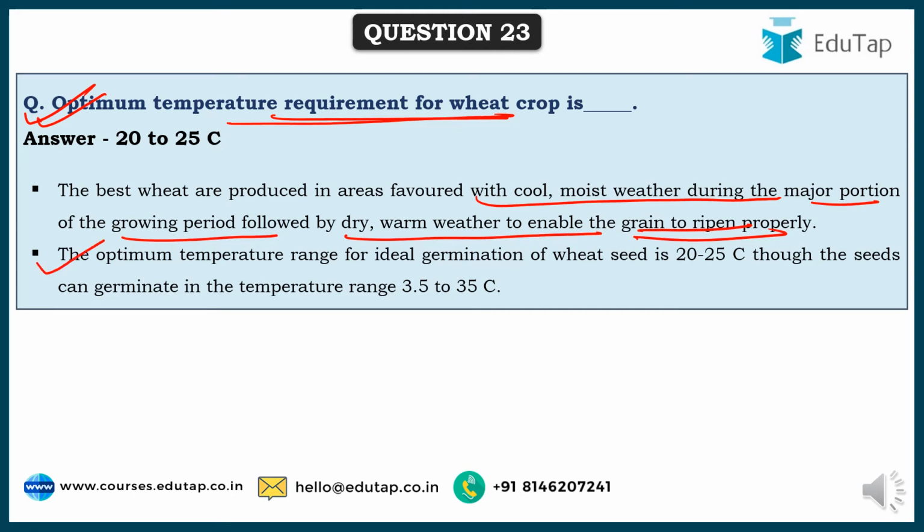And the optimum temperature range for ideal germination of wheat seed is 20 to 25 degrees centigrade, though the seeds can germinate in the temperature range of even 3.5 to 35 degrees centigrade, but this is the ideal temperature for the seeds to germinate.